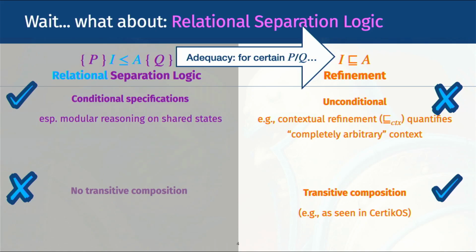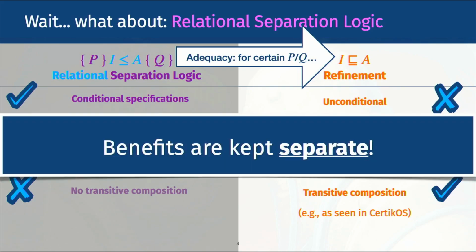However, once you have switched to the refinement, you again lose the ability to rely on separation logic conditions and its reasoning principles. So, to summarize, while relational separation logic spans the benefits of the two, these benefits are still kept separate. What is more desirable is to have a notion that enjoys these benefits at the same time. So let us explore what this means with an example.